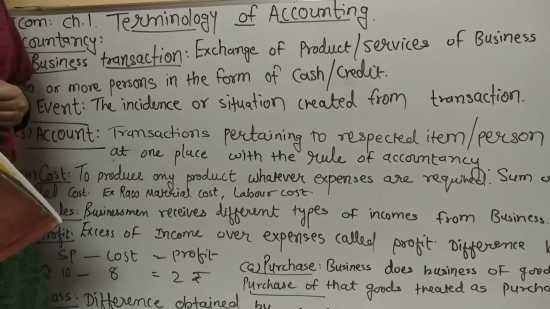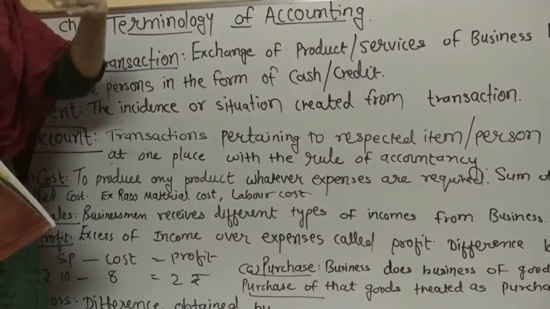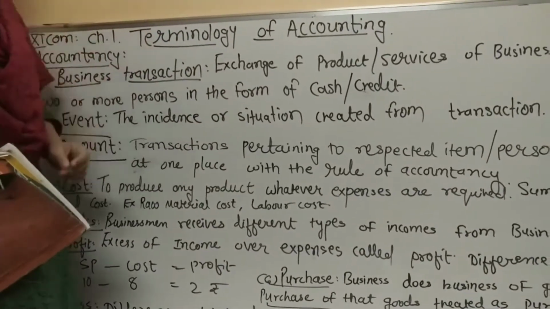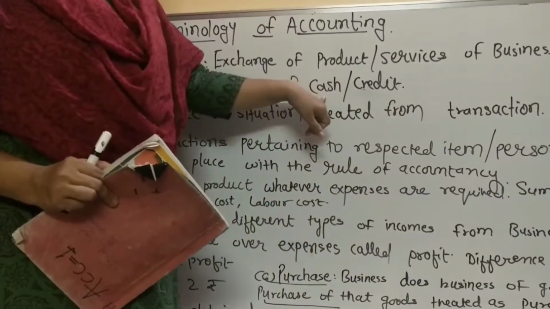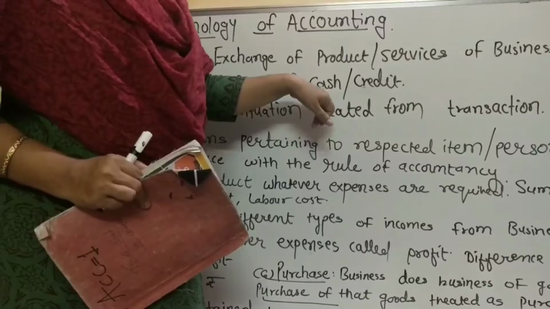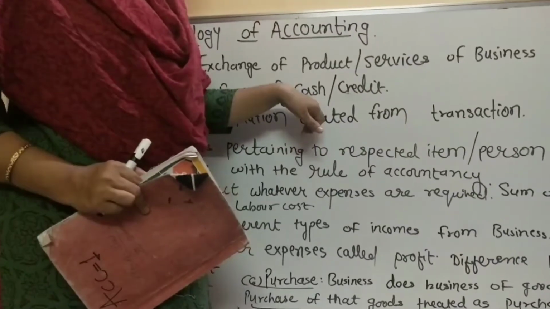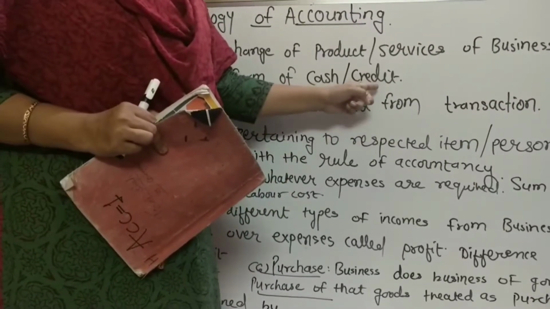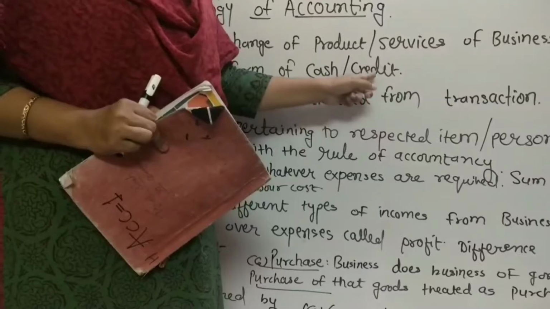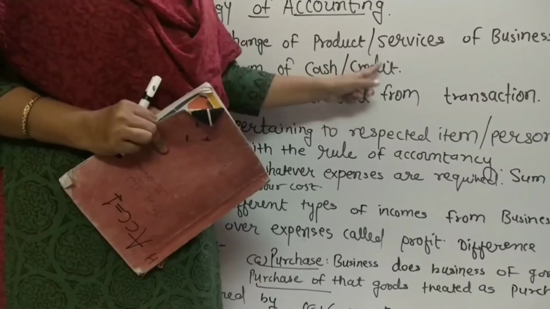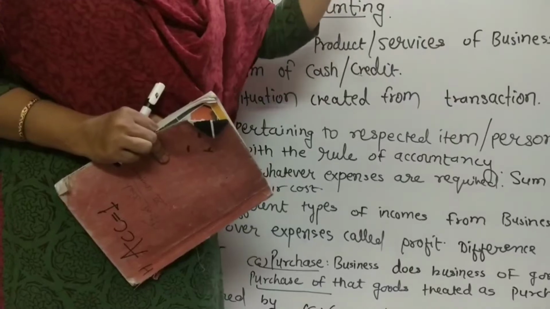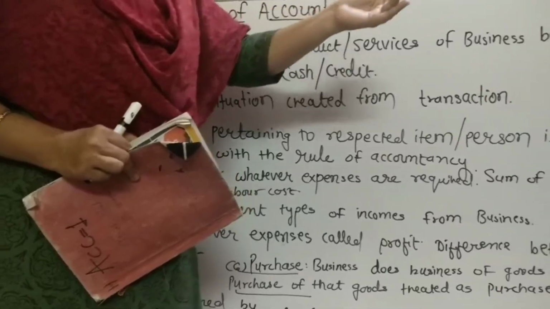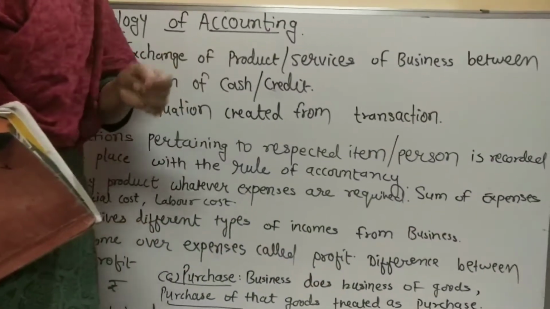So what I will do? I will buy the goods and I will make the payment. So that thing is known as which transaction? Business transaction. Any transaction where cash comes in or you are making the payment is called a cash transaction. You are aware of this word, credit. Credit means when payment or receipt of the cash is postponed or delayed. If it is postponed to a future time, like, I don't have the money now, I will give you after 3 days, that type of transaction is called a credit transaction.